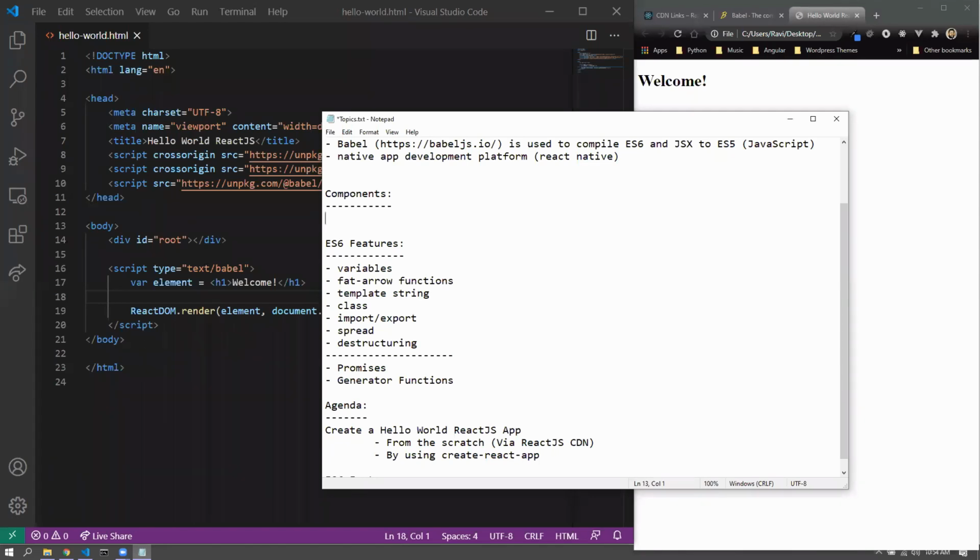Can you tell me the real dictionary meaning of a component, not the programmatic meaning though? Anyone, any ideas? The real meaning, like dictionary meaning of a component? You can also Google it. I don't mind. This is not anything technical.